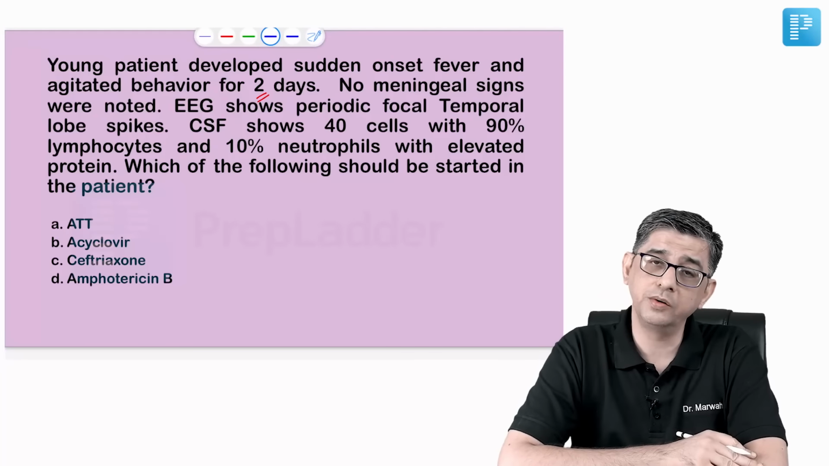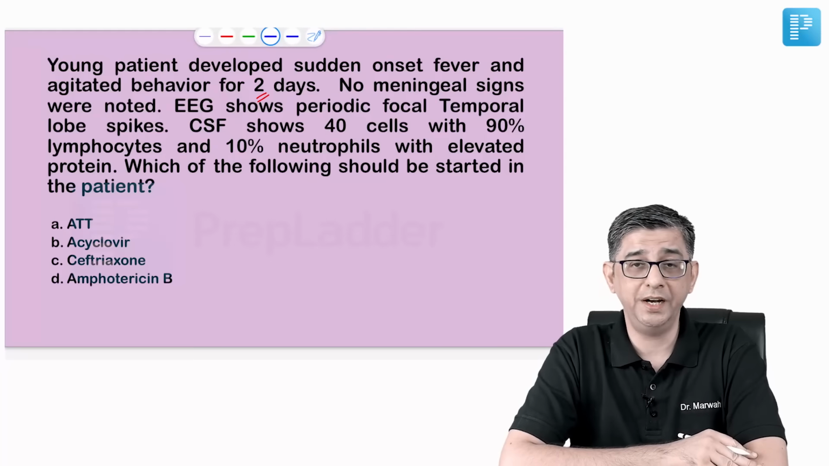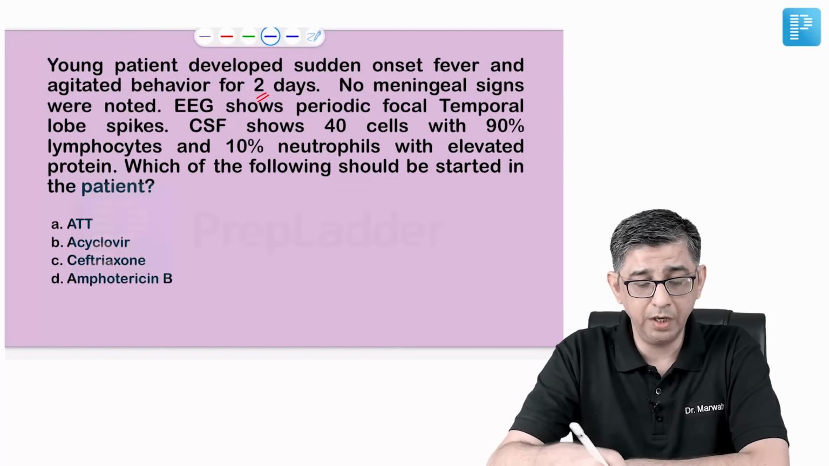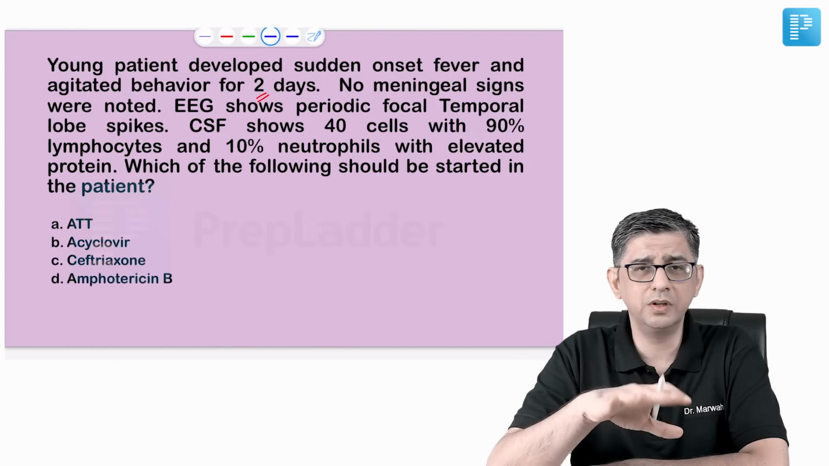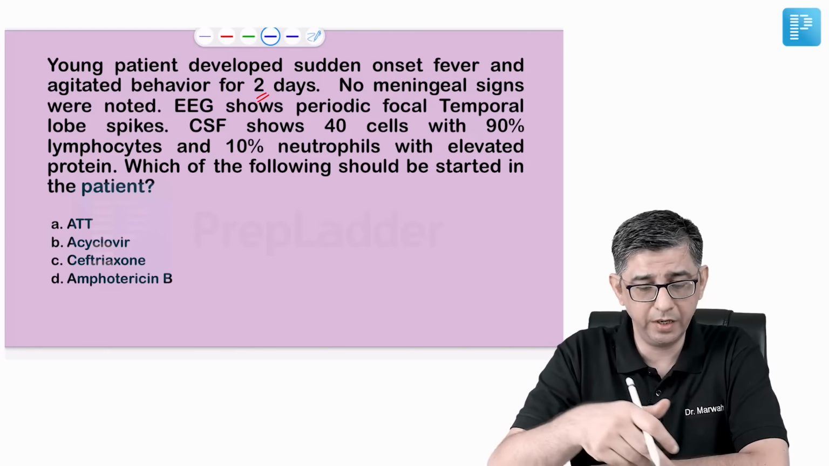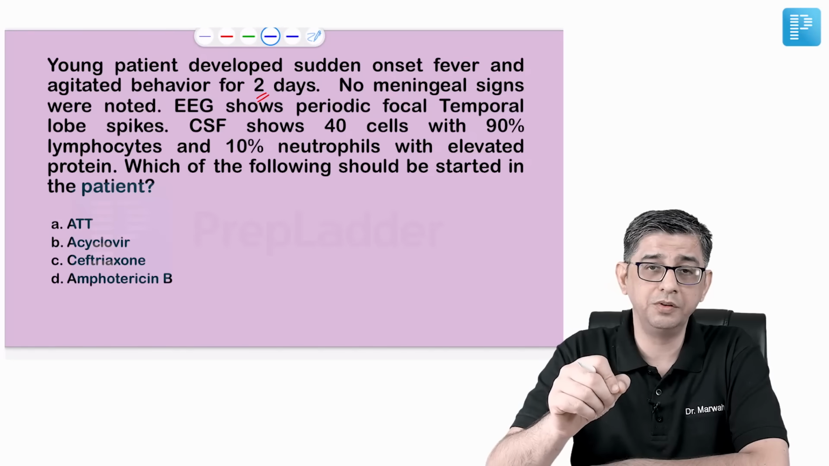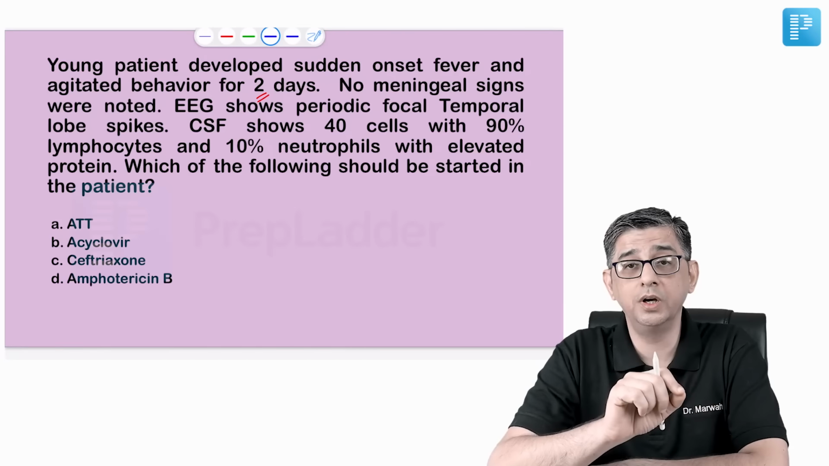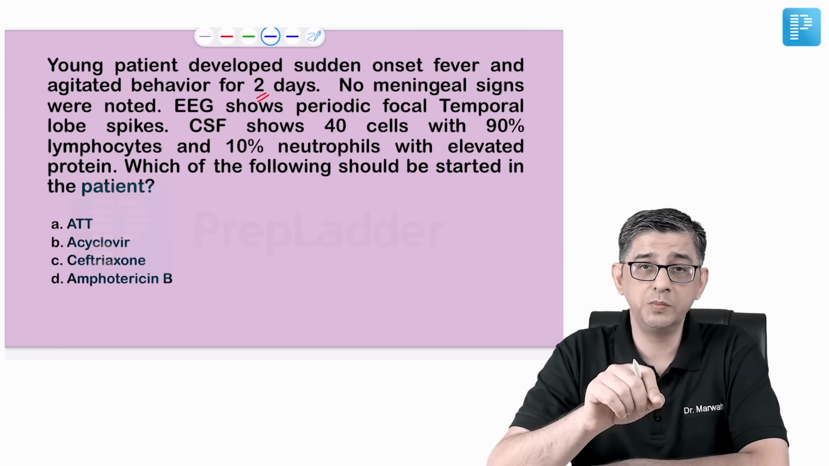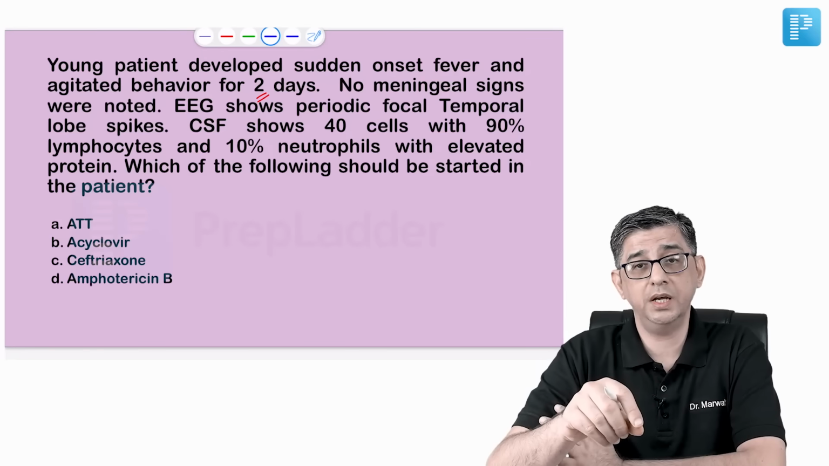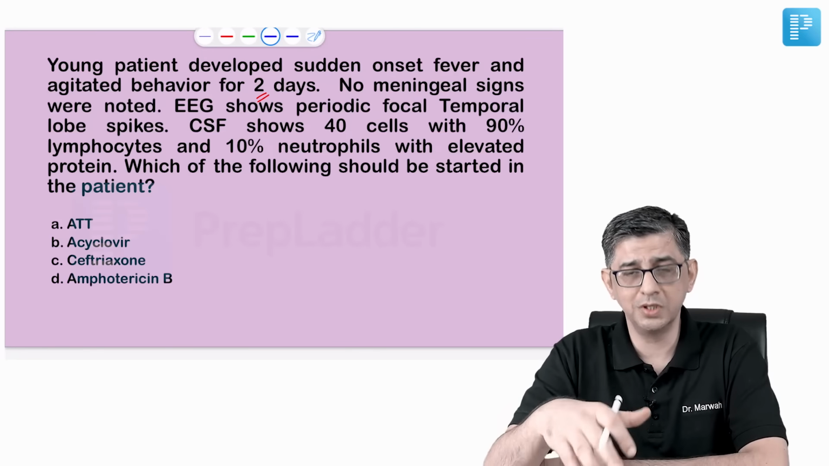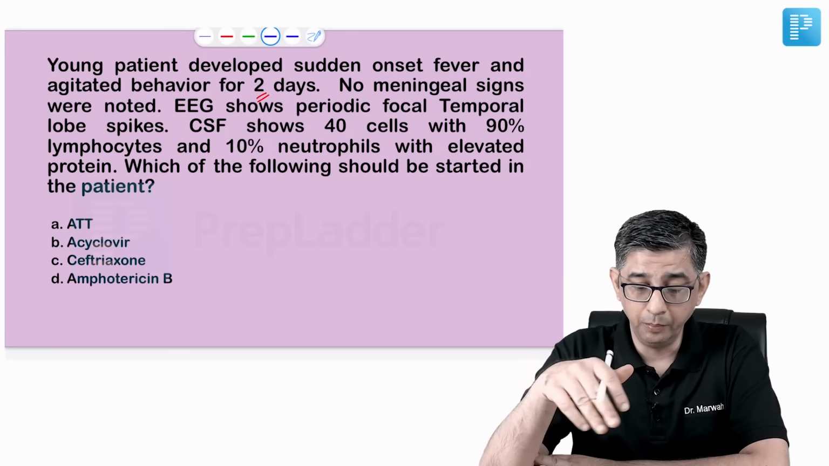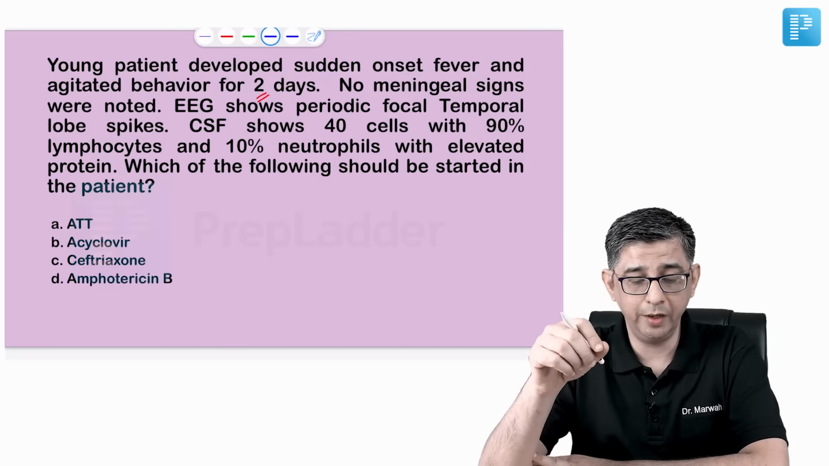Moving to the second question, the question said this is a young patient who presented with sudden onset fever and agitated behavior for 2 days. Every time you have a CNS-based question with fever, altered sensorium, altered mentation, and a short history, you must think in terms of a viral etiology or a bacterial etiology, but not tubercular etiology, because in tubercular meningitis you would always have a history spanning weeks. So tuberculosis is unlikely, but let's read the question further. There were no meningeal signs, but EEG shows periodic focal temporal lobe spikes.